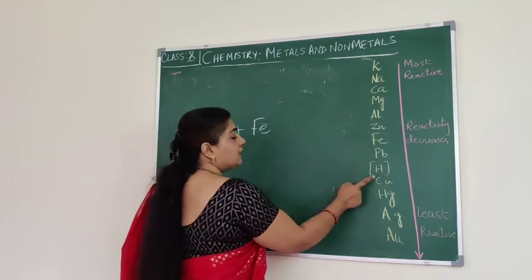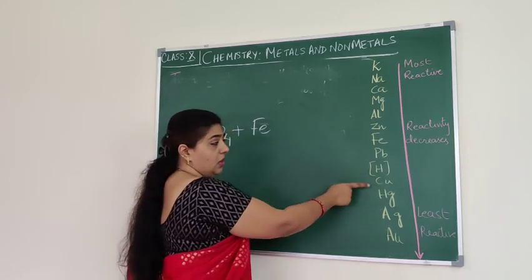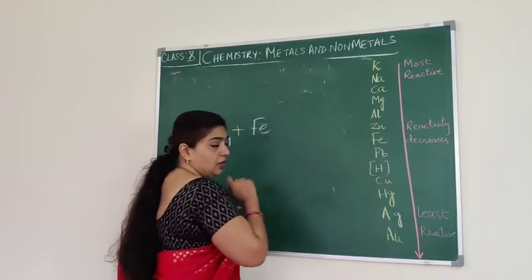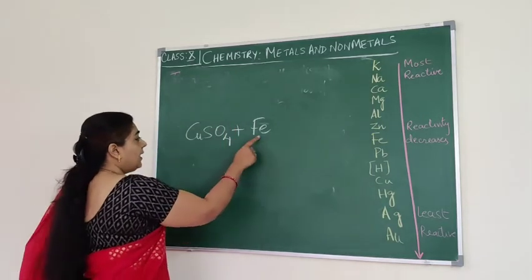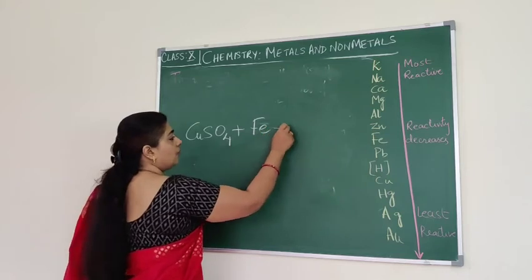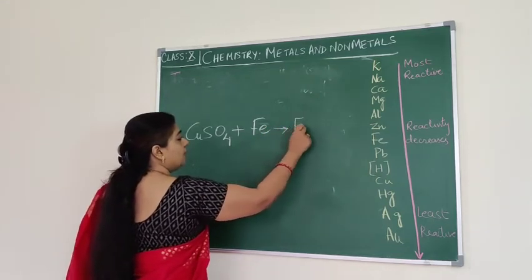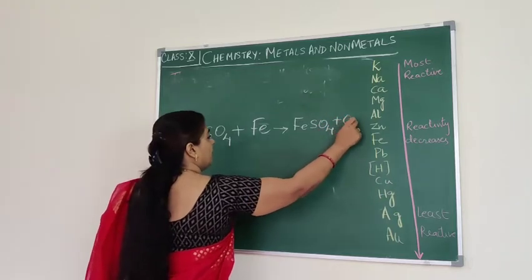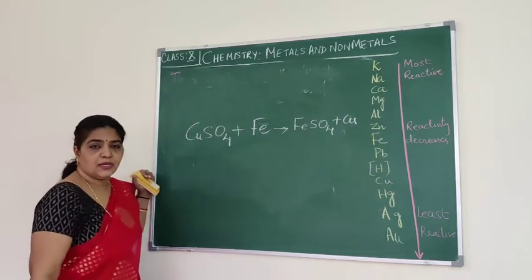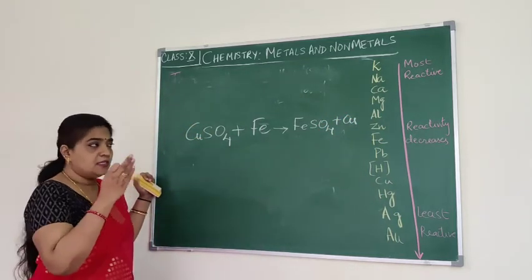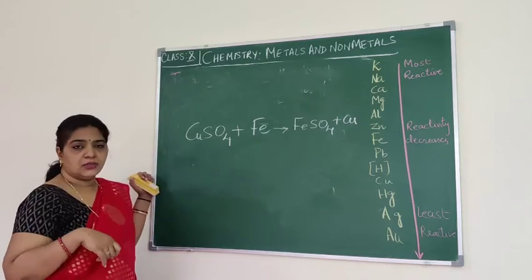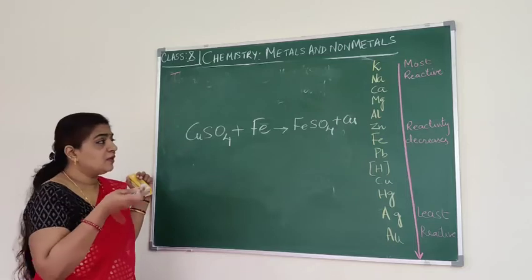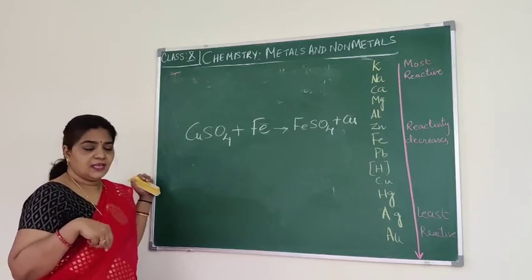Iron is placed above copper. That's why iron is more reactive than copper. That's why iron displaces copper from the copper sulfate and it forms ferrous sulfate, and copper is displaced. That's why we can see the blue color changing into green color, that is, blue vitriol became green vitriol because of the formation of ferrous sulfate.